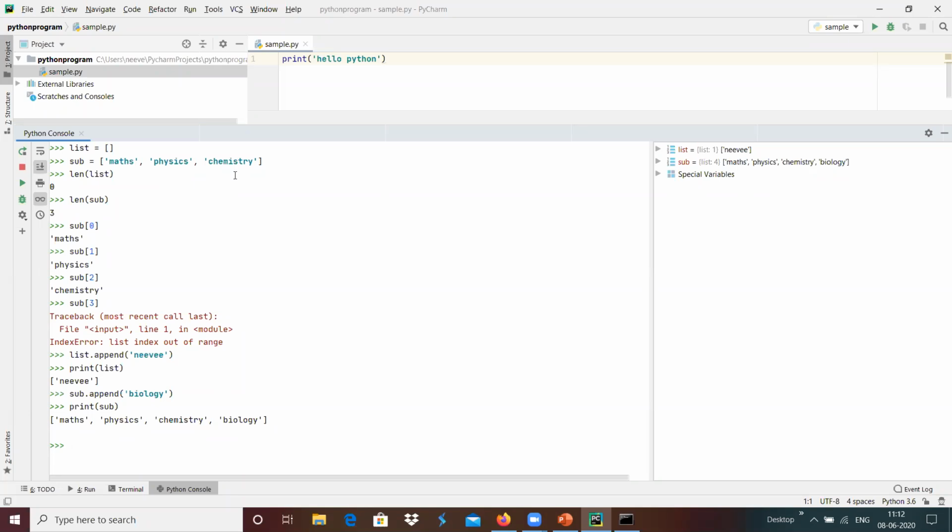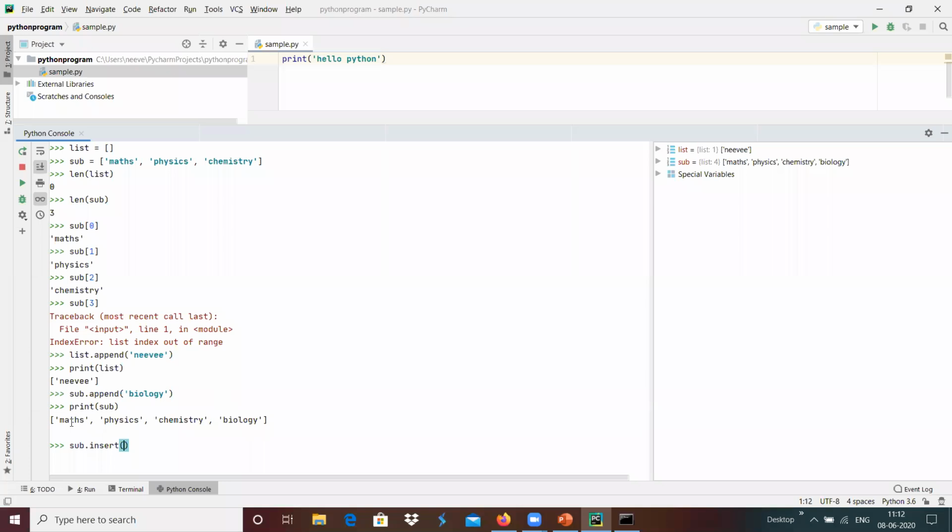If we wanted to insert at a specific location, we can do that with the help of the insert function, something like subject.insert. This is index 0, this is index 1, this is index 2, this is index 3.